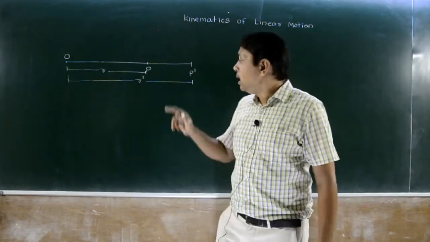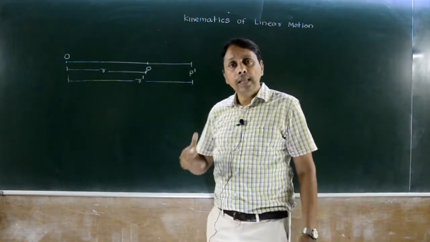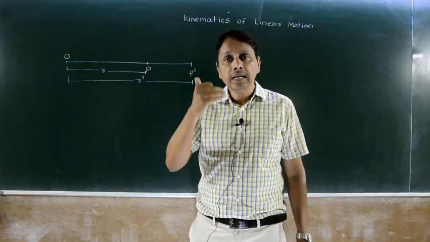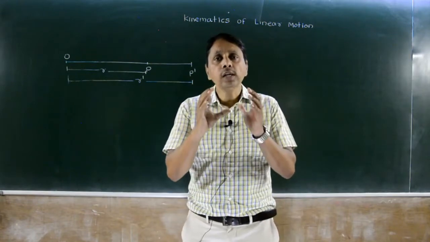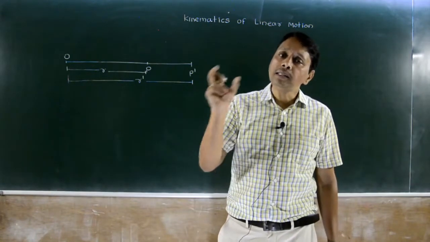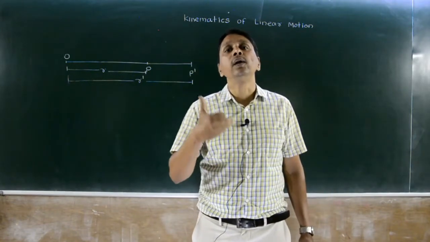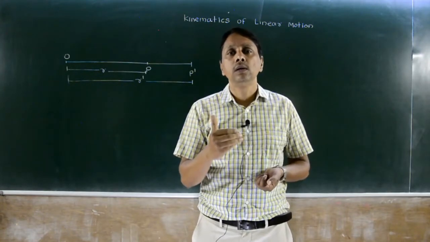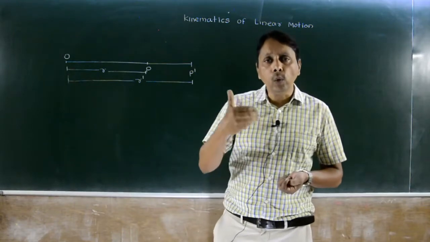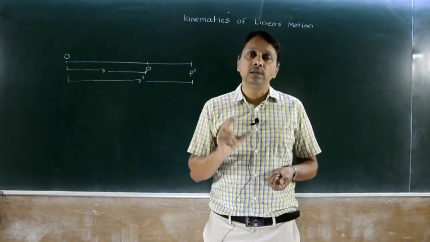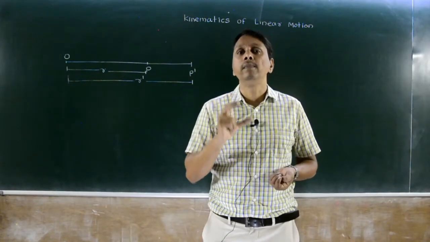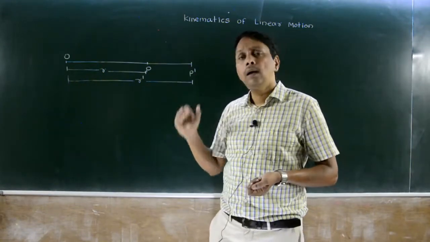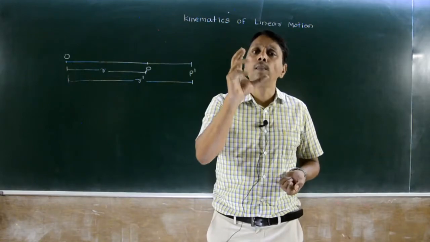Motion along a straight line is a linear motion, and motion along a circular path, or on the circumference of a circle, we say circular motion. Is it clear? When a body changes its position from one point to another point, it is called motion.